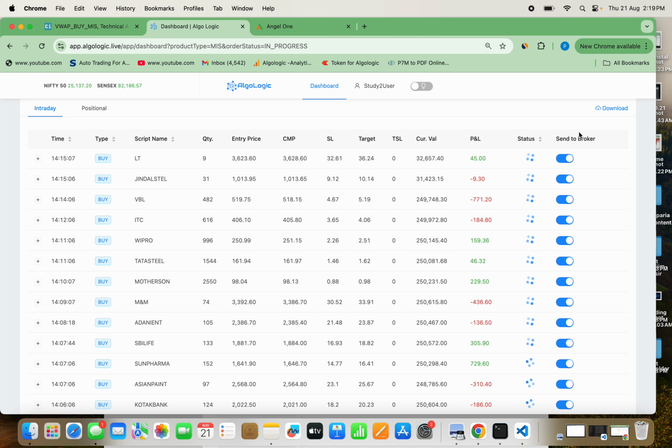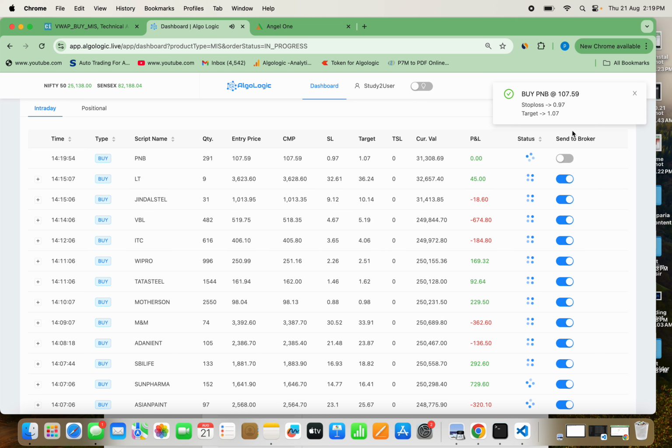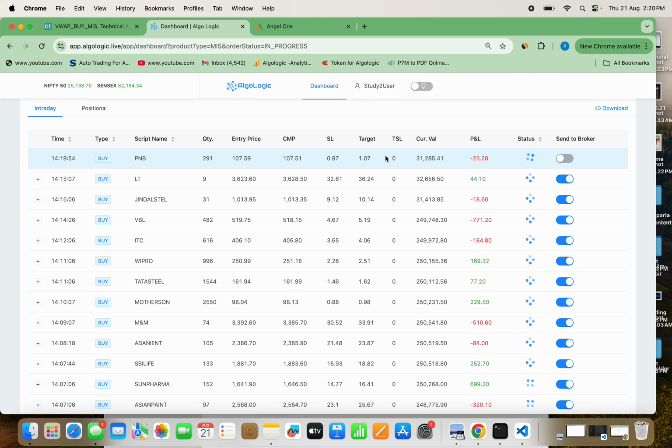That means now this AI is in your hand, where you can control whether to send it to your broker, or wait for some time and then send it across, or don't send it at all. So this means that now the AI lever is in your hand. Now see, you can see Punjab National Bank, 291 quantity, 107 CMP, target and SL, everything is displayed here. Current value is 31,000 some change rupees. Now you can see this toggle button has come.